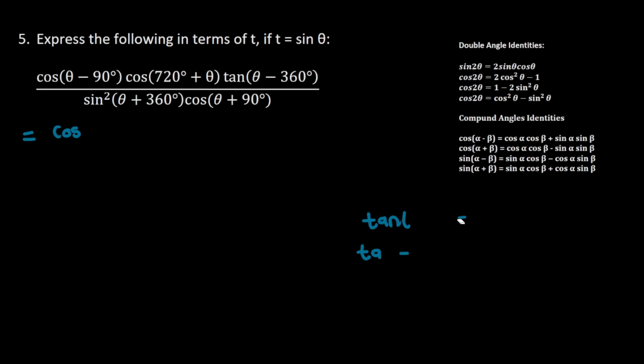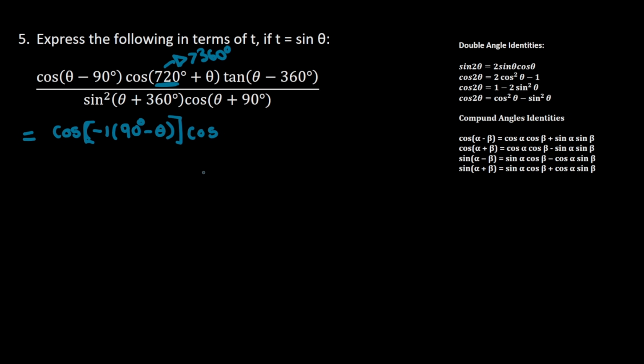So here, when we go back to this question, what we have now is cos of theta minus 90 degrees. So I'm going to factor out a negative 1, so that it is 90 degrees minus theta times cos of, and then at all times when you are given an angle that is greater than 360 degrees, you can subtract 360 until it is less than 360.